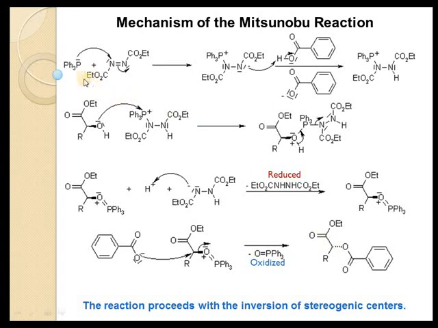Meanwhile, the two components of the reaction get converted into their side products. Triphenylphosphine gets oxidized to triphenylphosphine oxide, whereas diethyl azodicarboxylate gets reduced. So, the important feature of Mitsunobu reaction is that the reaction proceeds with the inversion of stereogenic center.